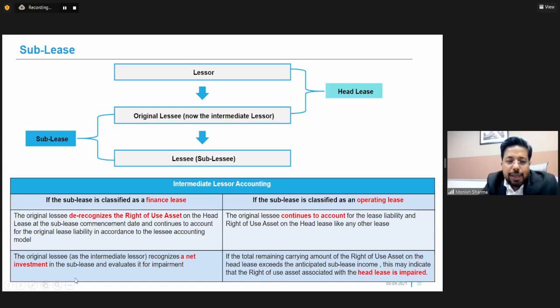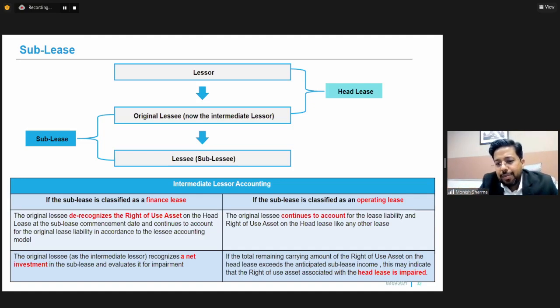And this person will recognize a net investment in sublease on its balance sheet date. So what will happen is I will derecognize the ROU and I will create a net investment in my books in case of a finance lease. So from a balance sheet perspective, nothing has changed. The ROU has been derecognized and an asset has been created, which is the net investment in the sublease equivalent to my ROU. So more of a reclassification has happened here.